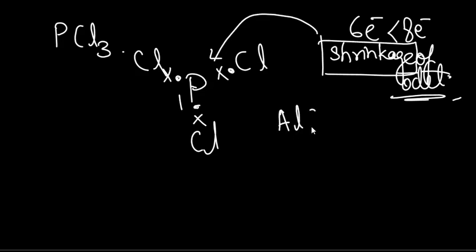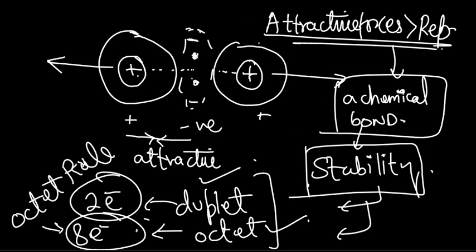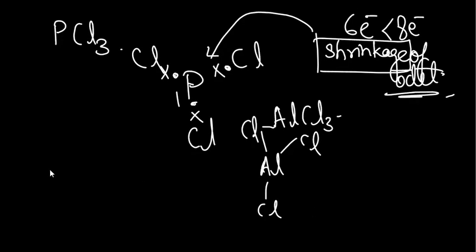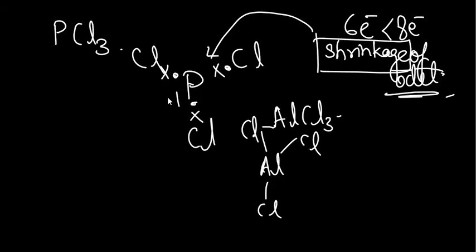Similarly, we've got AlCl3. Even though again it's electron deficient, it's still stable, because aluminum also has three chemical bonds over here, and it has only six electrons in the outermost shell. So that's the reason why the octet rule is not indefinite. The octet rule applies in most cases, but it doesn't apply in all cases. There are a few exceptions to the octet rule, and this is one exception.